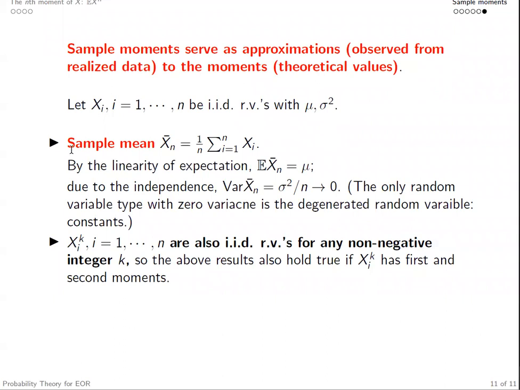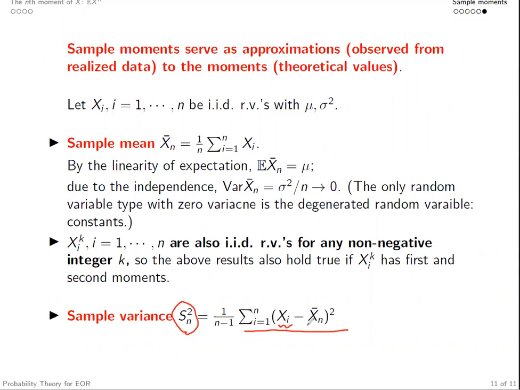And here we have the sample mean. Apparently, we also have the sample variance, which is defined by this random variable Sn to the power 2, Sn squared: the summation of (Xi minus Xn bar) to the power 2, divided by n minus 1.